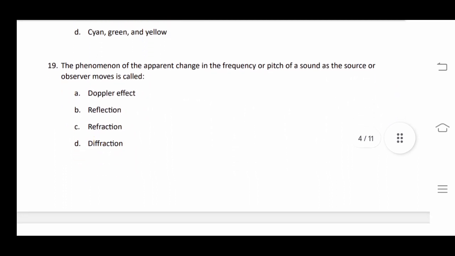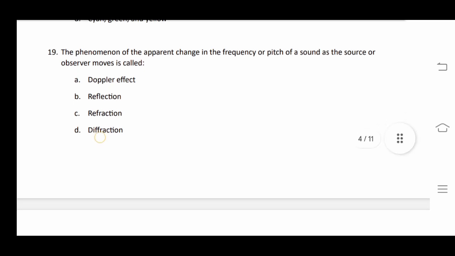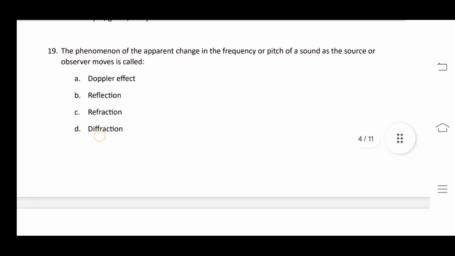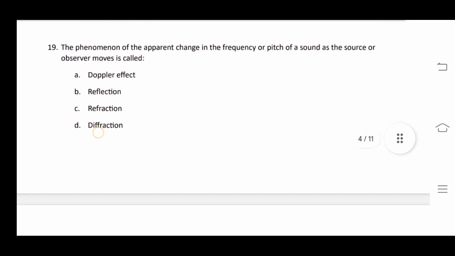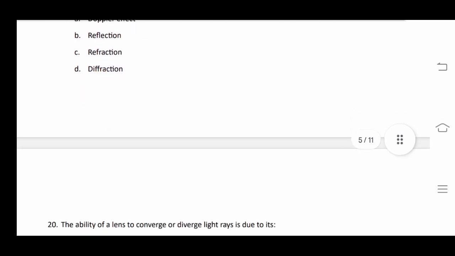So moving to the next question: the phenomenon of apparent change in the frequency or pitch of a sound when the source or observer moves is called the Doppler effect. Here it is completely explained: a vehicle blowing its horn is coming towards us and we observe a change in pitch, and when the vehicle moves far away, a change in frequency is observed. That is called the Doppler effect.